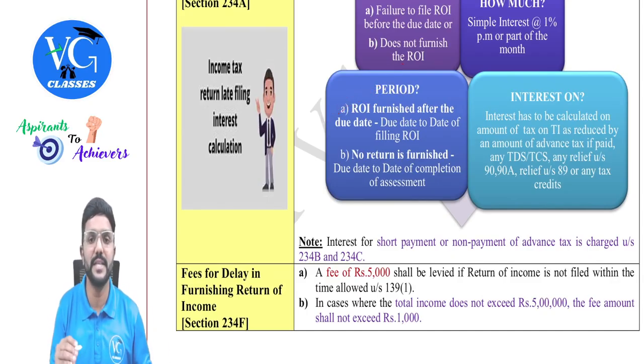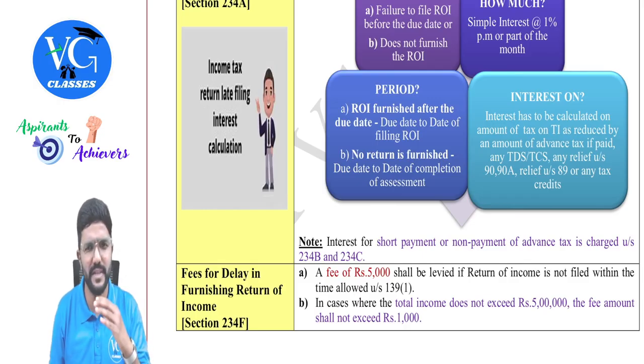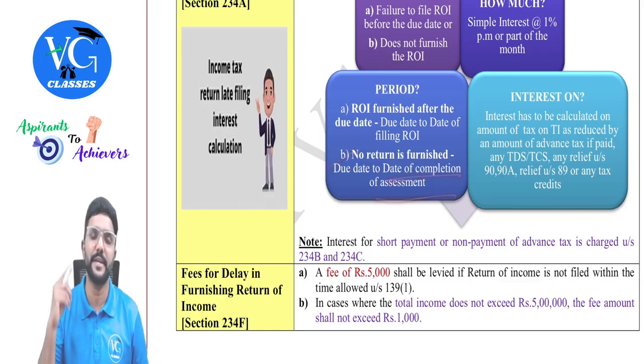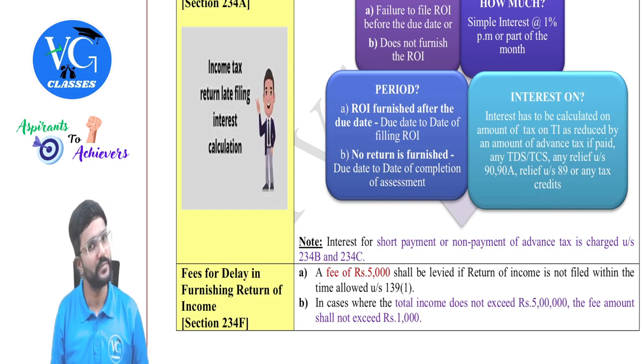If the return of income is furnished after the due date, it is delayed, but after the due date, it is filed. So from the due date till the actual date of filing the return of income, interest will be calculated. Okay. Then no return is furnished at all. Till now, assessee has not furnished any return. In that case, due date, that is the actual due date to file the returns, till the date of completion of assessment by the assessing officer.